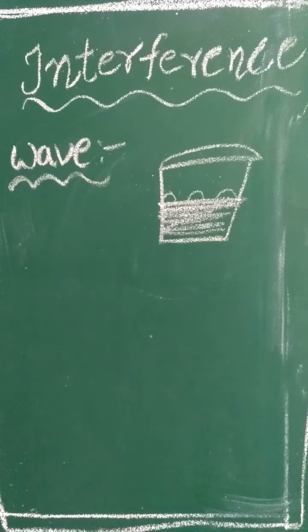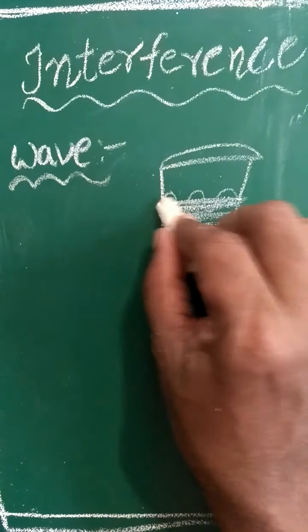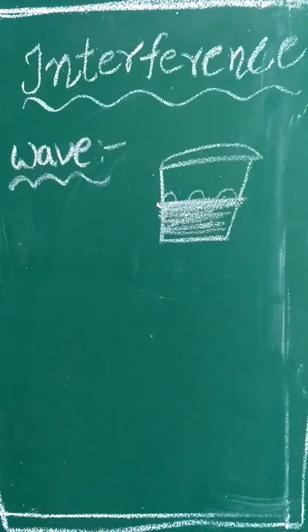The main characteristic of the wave here is that the particle doesn't move from one end to the other end. Only energy is transferred from one end to another. That means the particles are vibrating about their mean position or equilibrium position.